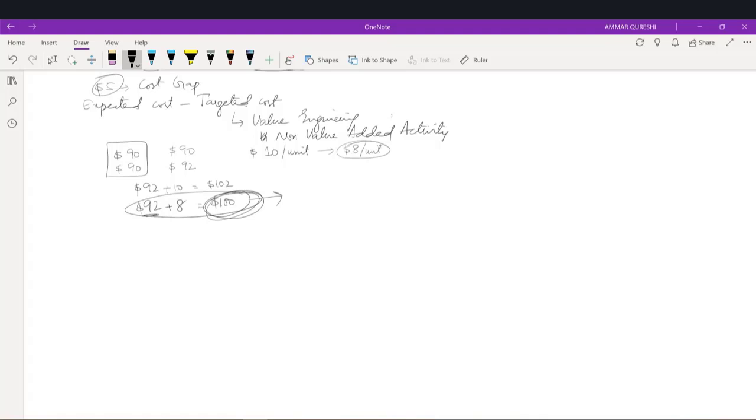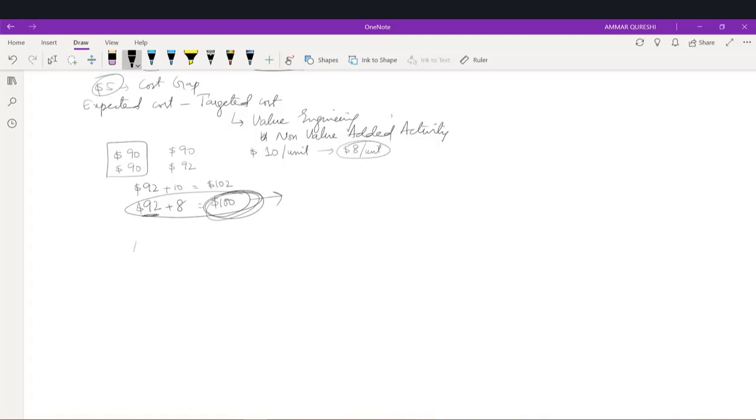Now, for the application of target costing, the examiner may ask what the advantages of target costing are, or why a company should use target costing.